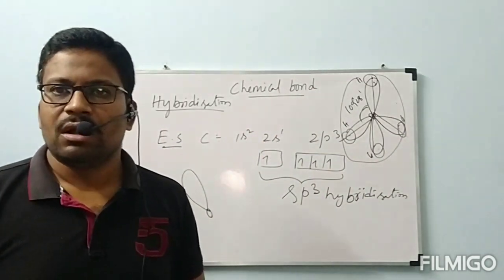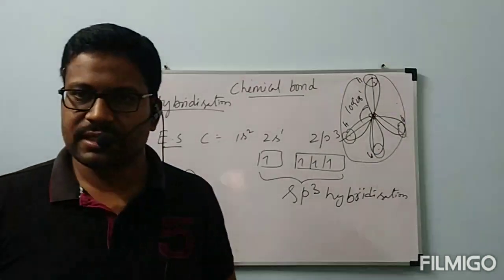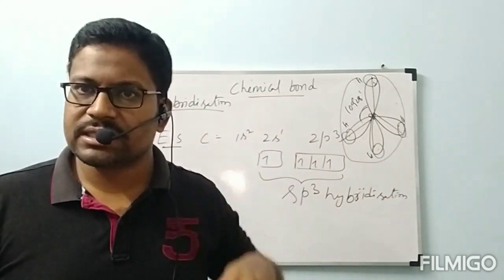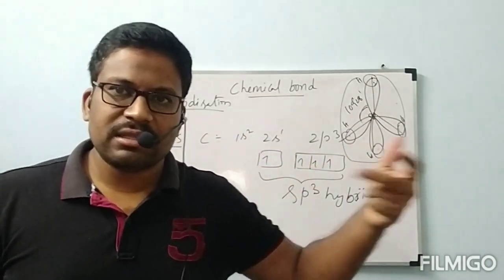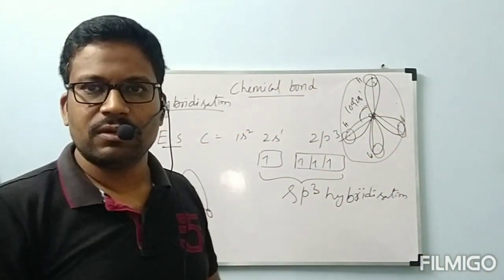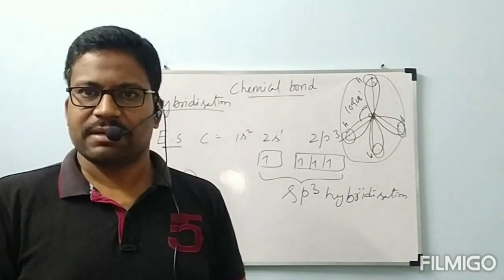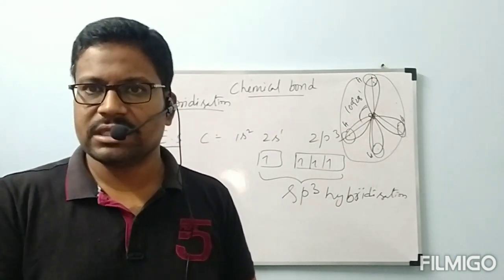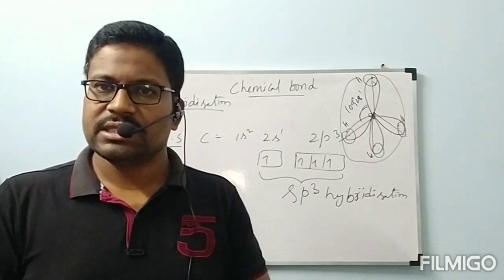Next we will go through the various models present, as well as how we consider the VSEPR theory, the lone pairs, everything. Already these are completed for you. I will go through all those things, and I will also write the models on the board, and according to that we can explain the structures clearly for every polyatomic molecule. That one we will see in the next class. And this is about today's class.